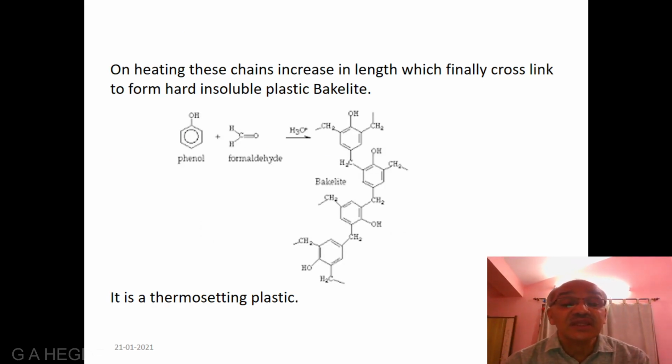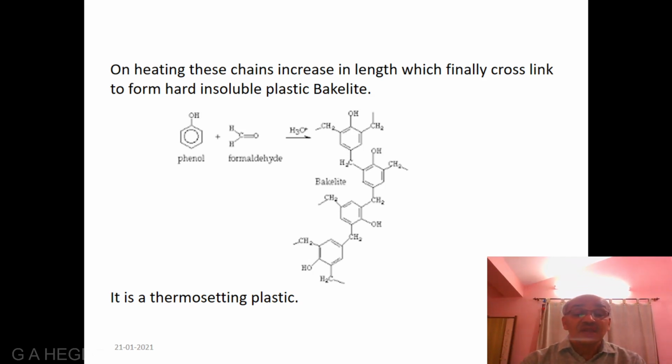On heating, these chains increase in length, which finally cross-link to form hard insoluble plastic bakelite. N number of phenol plus N number of formaldehyde gives rise to bakelite.